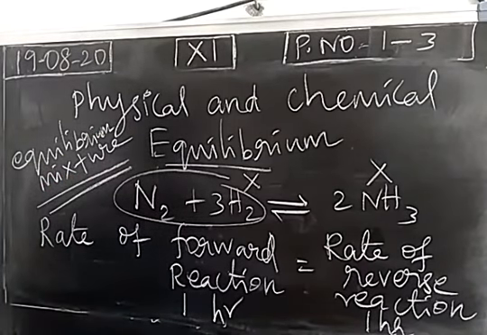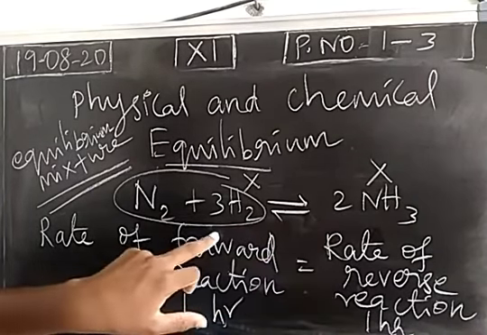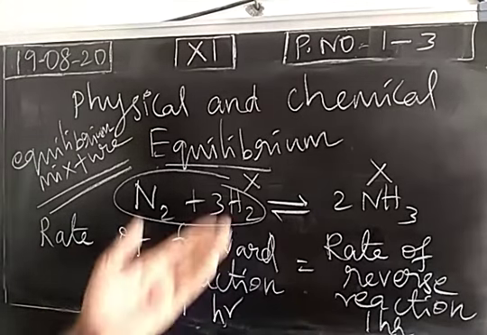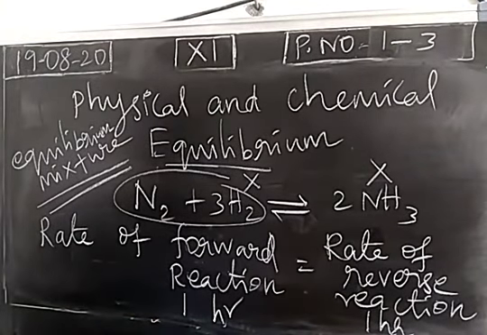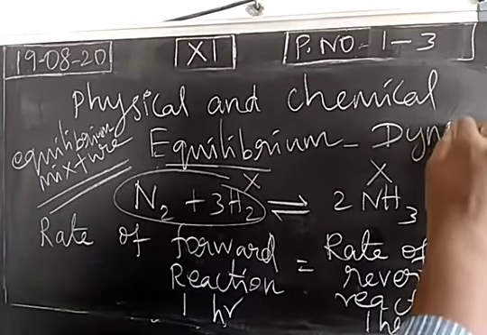So if the reversible process reaches equilibrium, we will not have 100% product, we will not get 100% reactant. We will have only a mixture. So this is called the equilibrium mixture, which contains both reactant as well as product. Okay. So the equilibrium is always dynamic in nature. This is very important to mark.